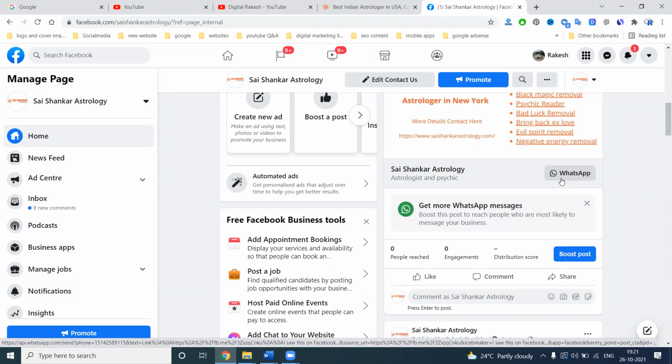The feature names are the Get Call button and the WhatsApp button. One more thing is very important. If you're not adding the phone number and About information, the Get Call feature will not be eligible. The second thing is that your WhatsApp number is not eligible if you have not added it in your Facebook page settings option.